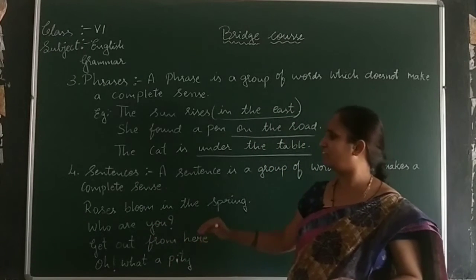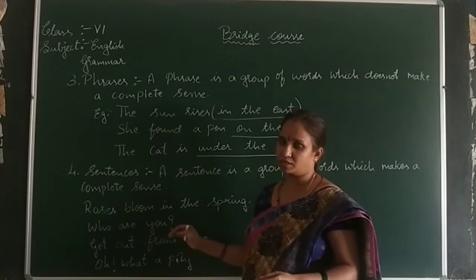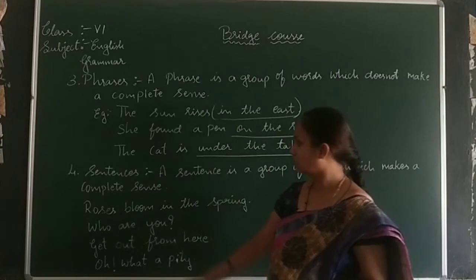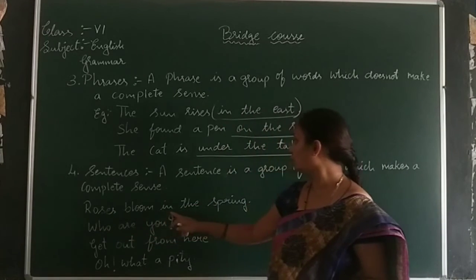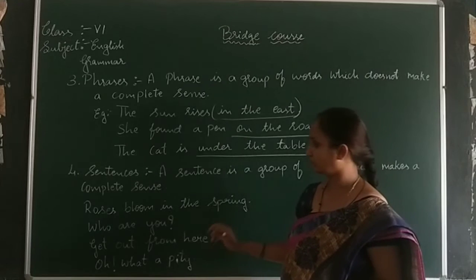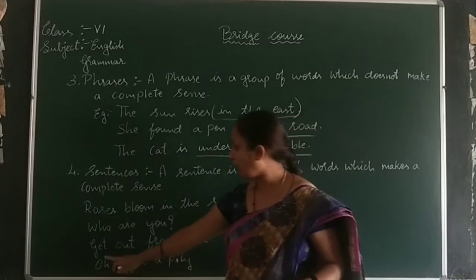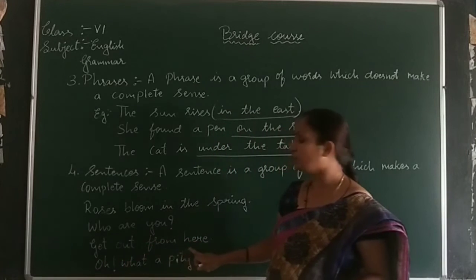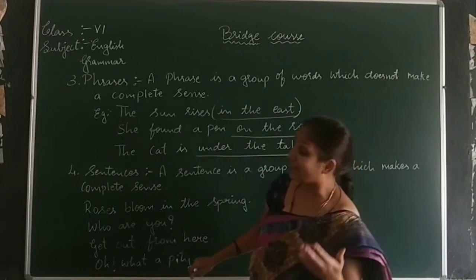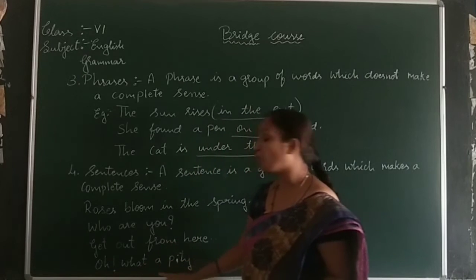In the sentence there are a few examples. I have given different types of examples here. First one, roses bloom in the spring. Next one, who are you? Another one, get out from here. Next one, oh, what a pity.